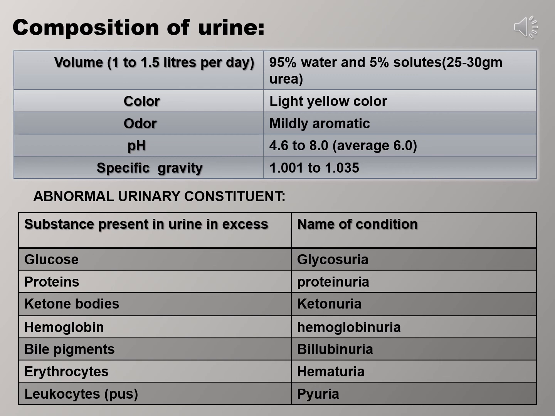When there is a high protein content in the urine, it will lead to proteinuria. Ketone bodies lead to ketonuria, leukocytes lead to pyuria, and erythrocytes lead to hematuria.